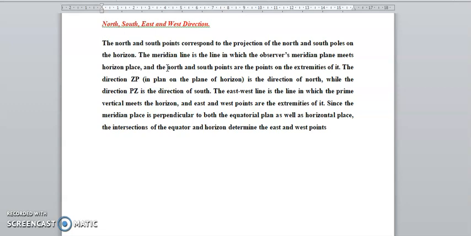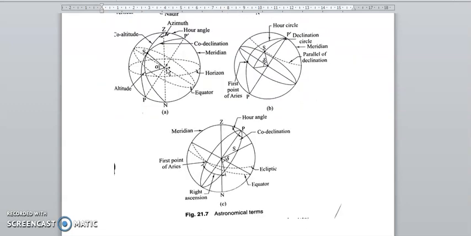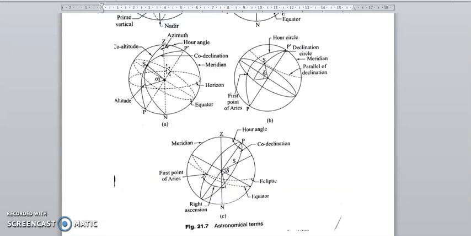since the meridian is perpendicular to both the equator and the horizontal plane. The intersection of the horizontal and the equator determines the east and west points. Now we can see all the points in this one. Okay, we can see the coordinates, all the terms: equator, ecliptic, coordinates, hour angle and meridian. Okay, hour.